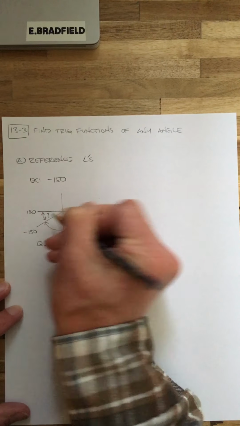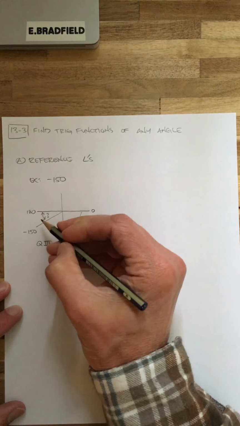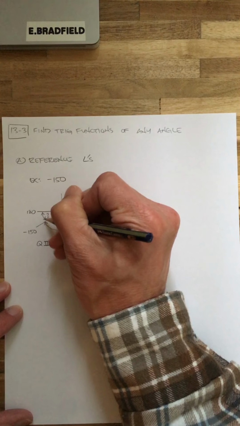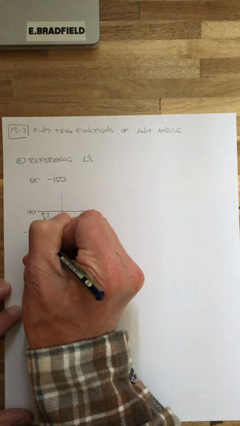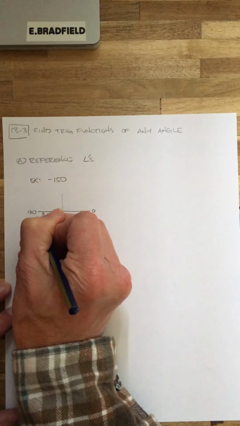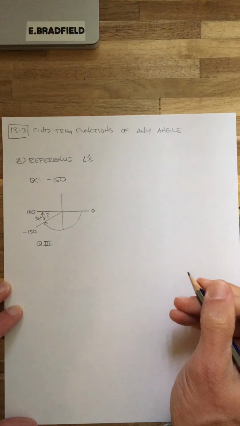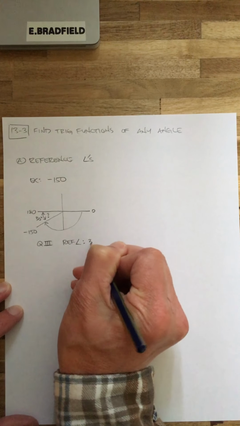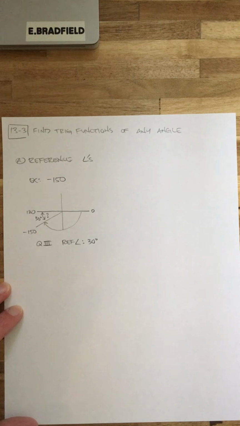And don't even worry if that's negative. From 150 to 180, that's 30 degrees. So my reference angle is 30 degrees. That's really it. It's easier with a picture, but you'll start to get the hang of it.